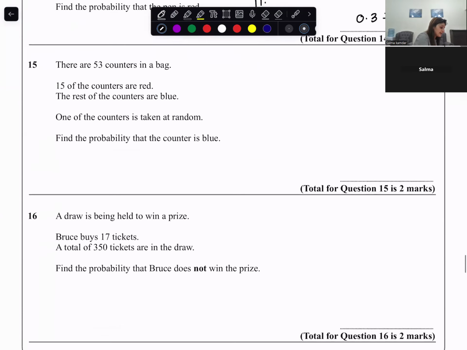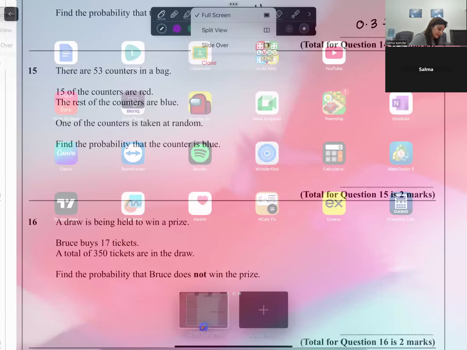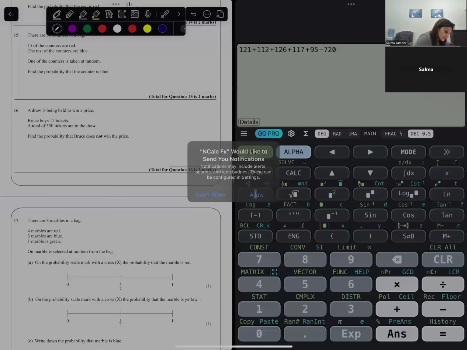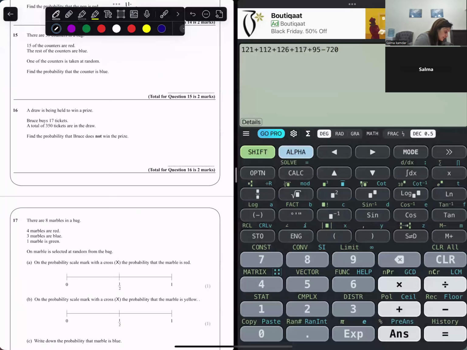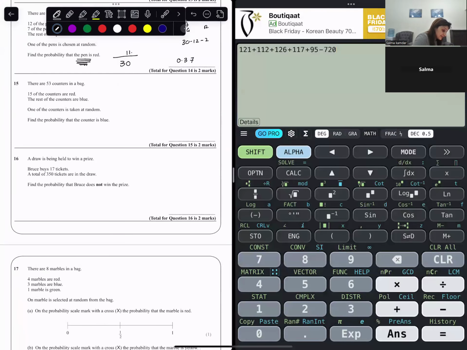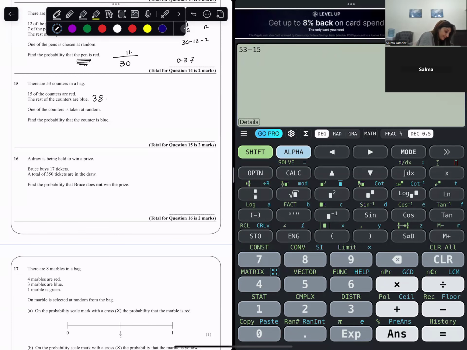There are 53 counters in a bag. Okay, total number of counters are 53, of which 15 are red. So I'll do minus 15 are red. So the rest are blue. So what is the rest? The rest is 38.